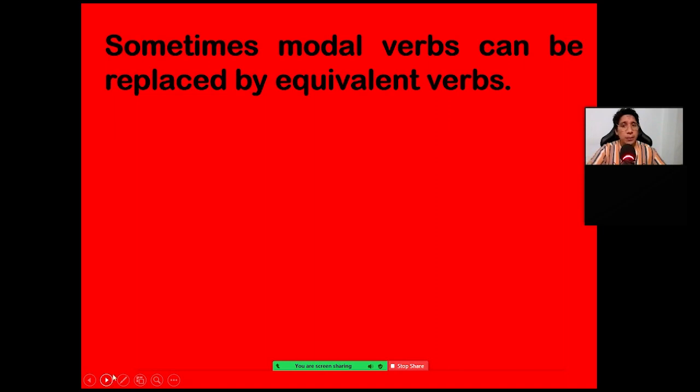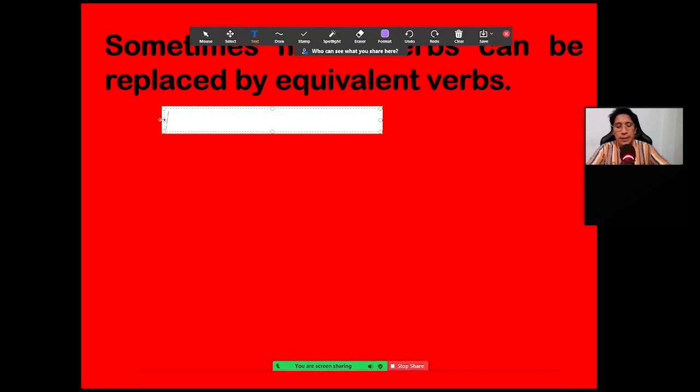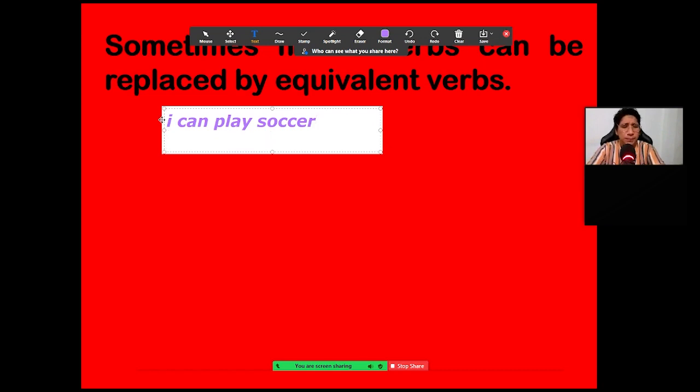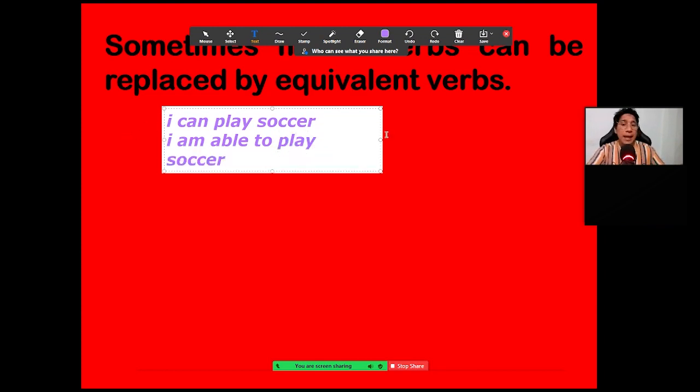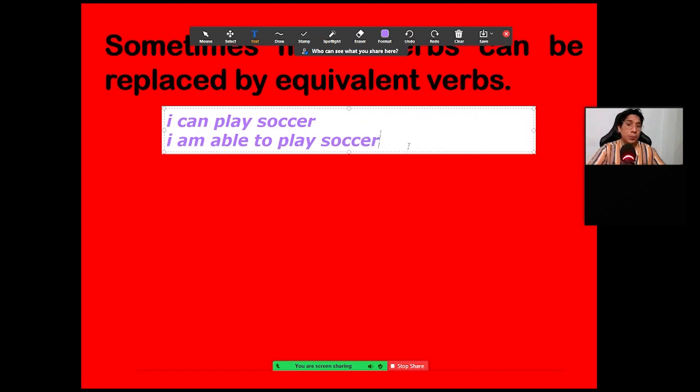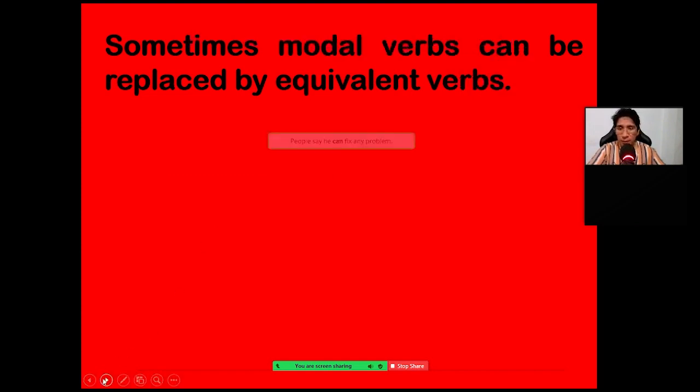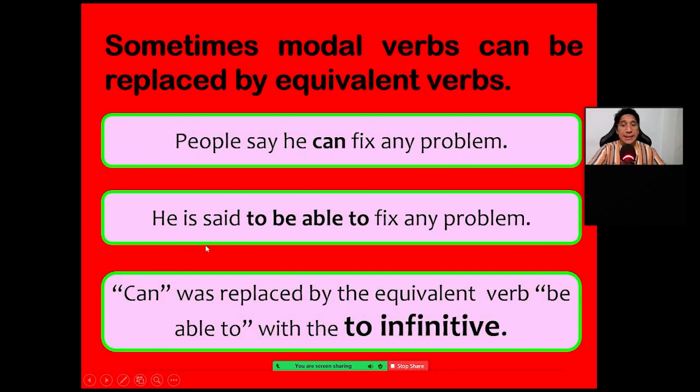Sometimes modal verbs can be replaced by equivalent verbs. For example, you can say "I can play soccer." Another way to say it is "I am able to play soccer." It is the same. You got it? So you can do this: Kun is said to be able to fix any problems. He is said to be able. So Kun, to be able. Do you understand? Okay.